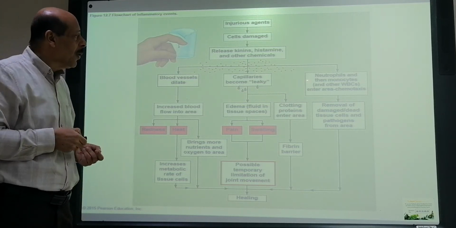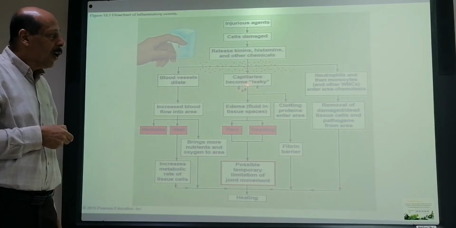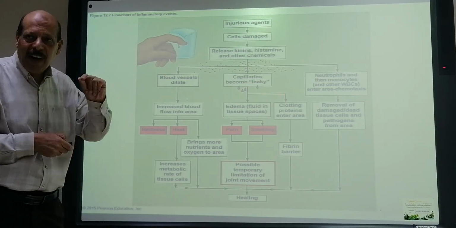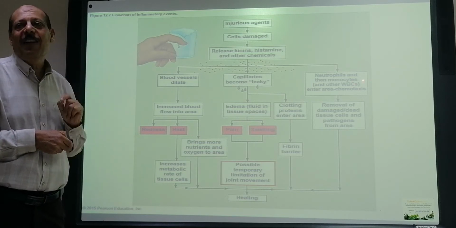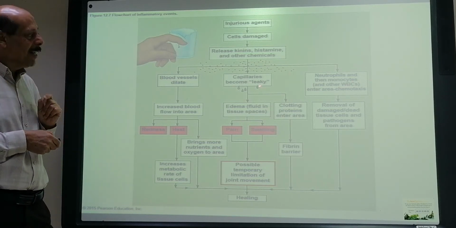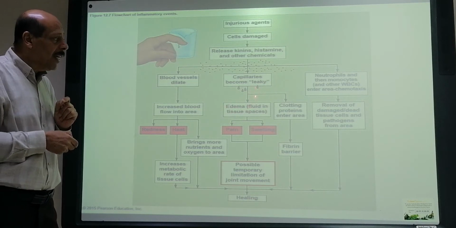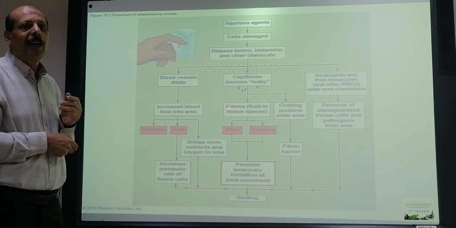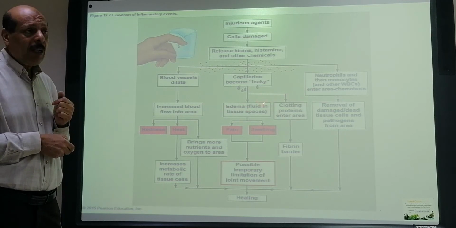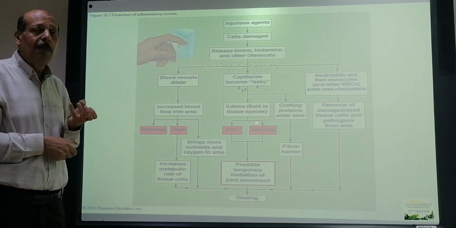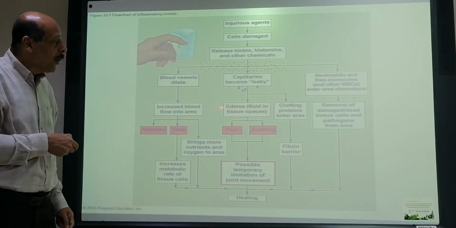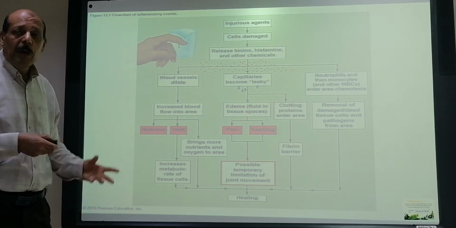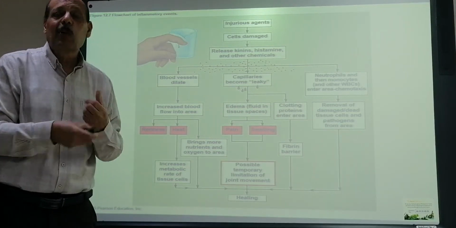So it will lead to more leakage of fluid from those very small blood vessels, the capillaries. That fluid also has nutrients, and it will help in the nutrition there. So this will lead to edema. The fluid will accumulate on that side, so it will lead to edema.